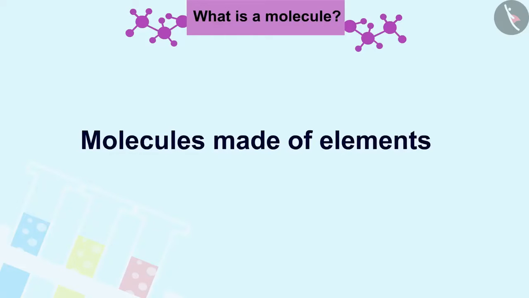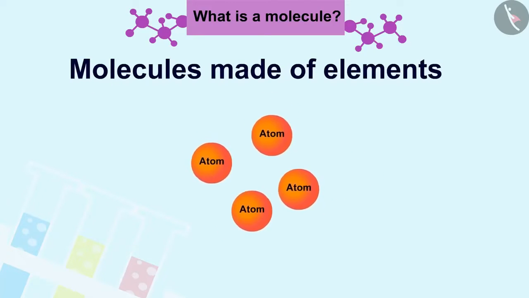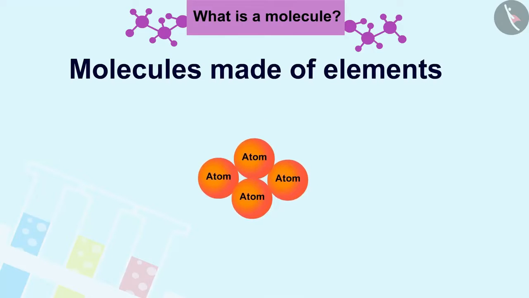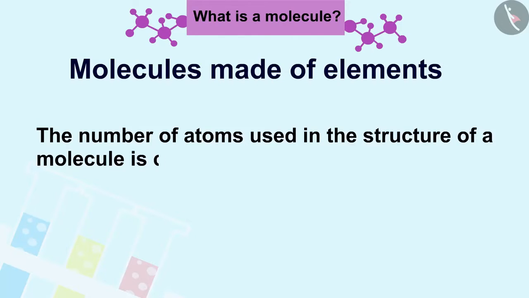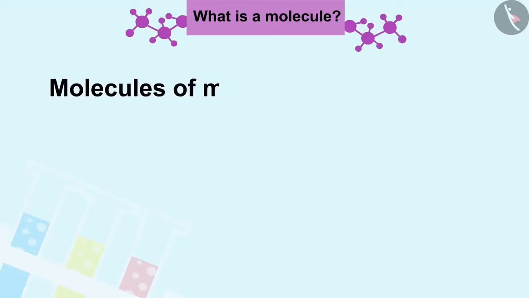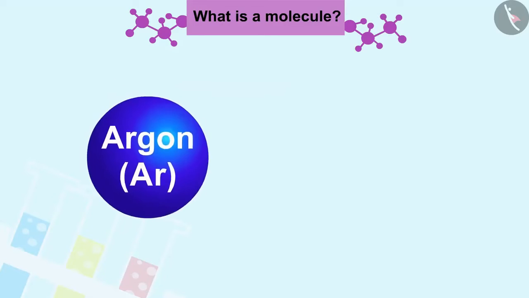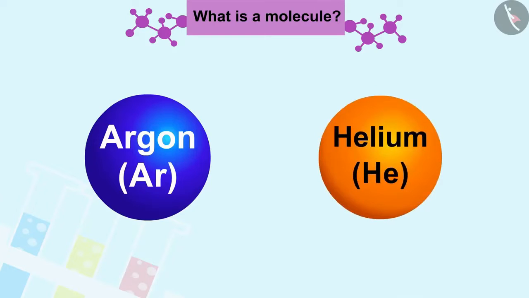Let us first learn about the molecules made of elements. The molecules of an element are structured by the same type of atoms. The number of atoms used in the structure of a molecule is called atomicity of that molecule. Molecules of many elements such as argon, Ar, helium, He, etc. are formed by only one atom of the same element.